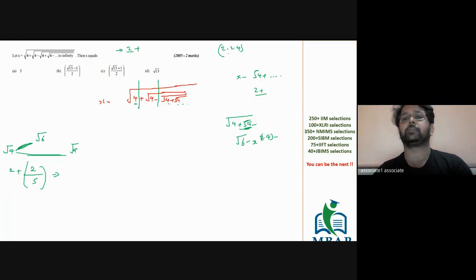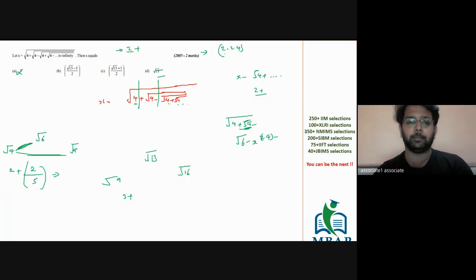The answer for the given question is going to be between 2 and 2.4. Always it's going to be between 2 and 2.4. Now the only thing you have to work around is just check the options quickly. 3 is not possible. The value of root of 13, what is the value of root of 13? It's between root of 9 and root of 16.